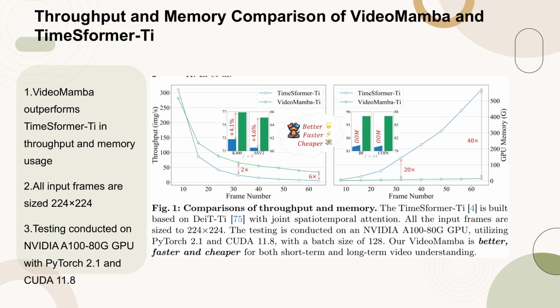The testing environment includes an NVIDIA A100-80G GPU, running PyTorch 2.1 and CUDA 11.8, with a batch size of 128. The results clearly indicate that VideoMamba offers superior performance in terms of both speed and memory efficiency, making it a more effective solution for both short-term and long-term video understanding tasks.